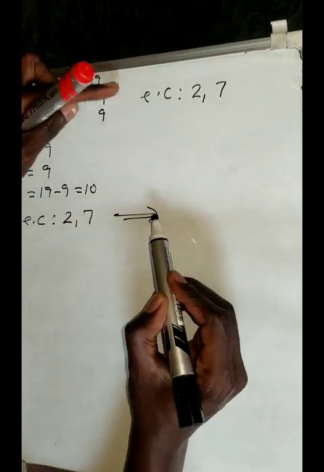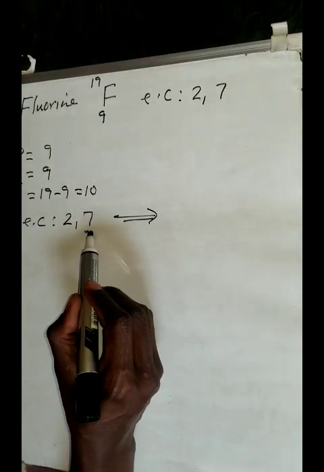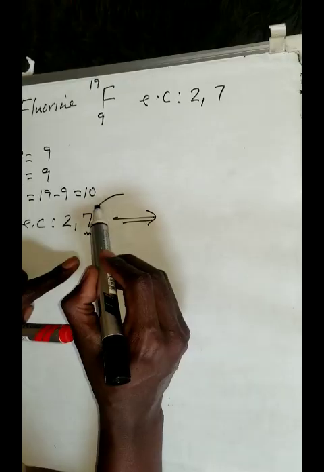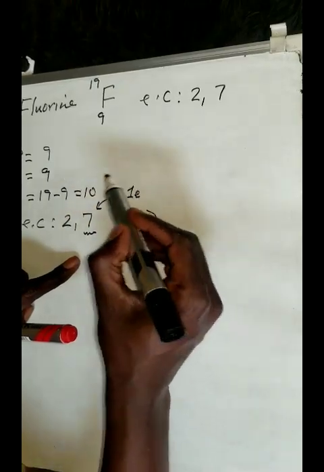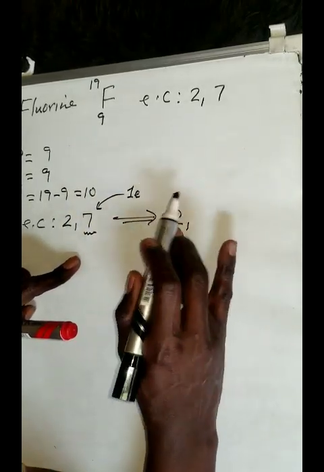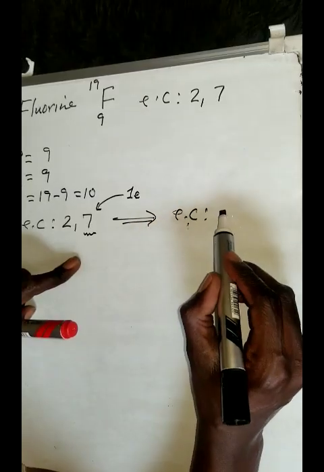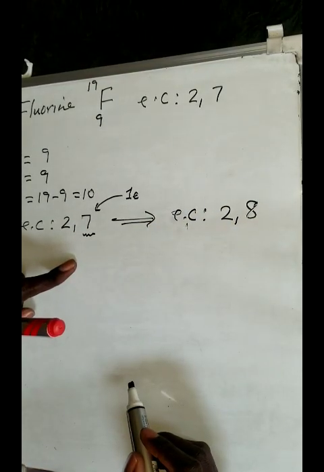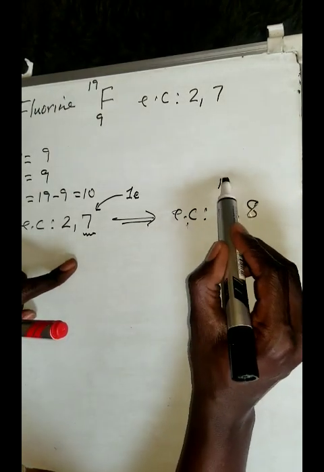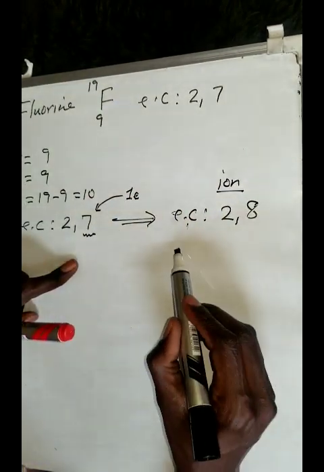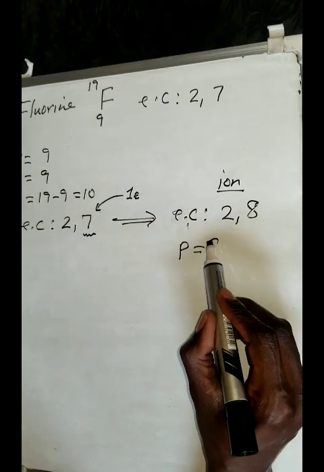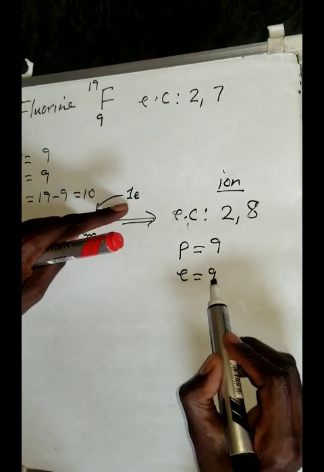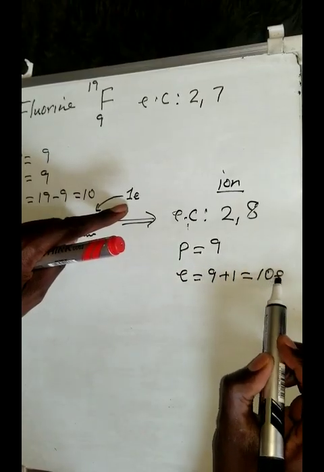Now, for this fluorine to become stable, remember it has 7 electrons. How many does it need to have? 8. So it needs 1, so it will gain 1. When it gains 1, the new electronic configuration will become 2,8. That's the new one that you're going to have. This is for an ion of fluorine. The protons will still be 9. Electrons will change. Initially I had 9, but I've gained 1, so I have 10 electrons.